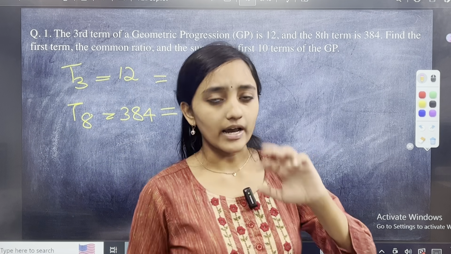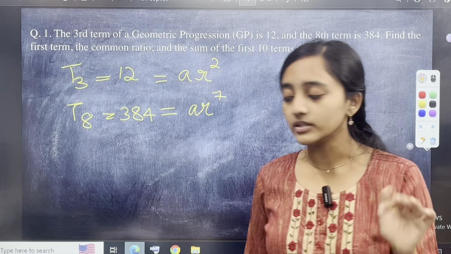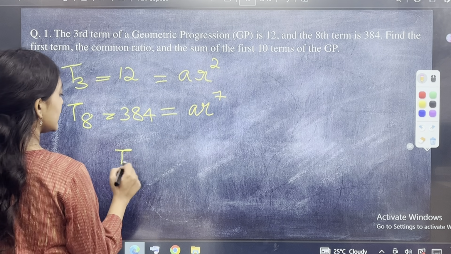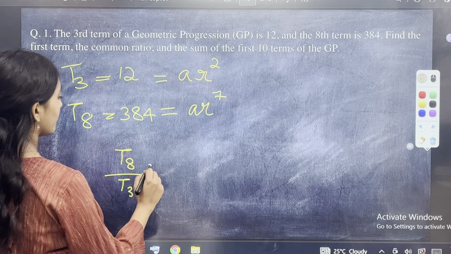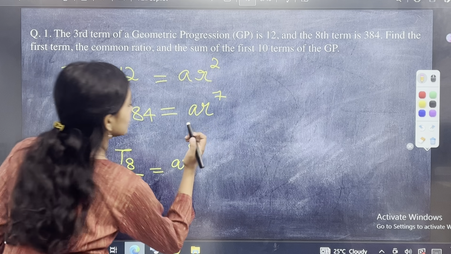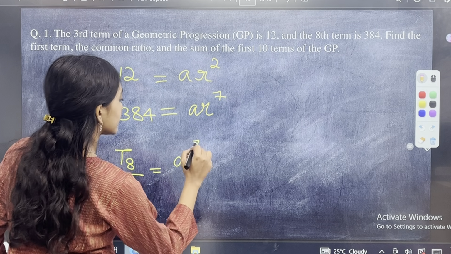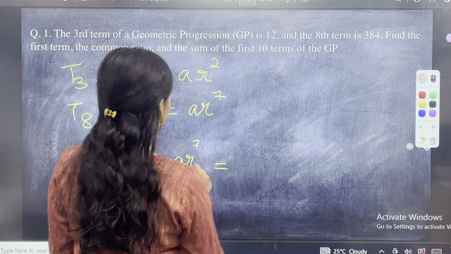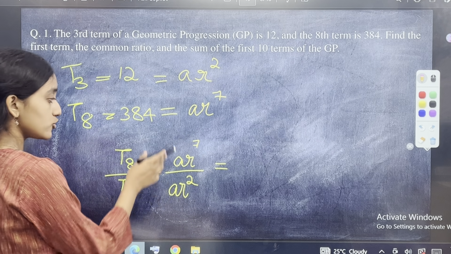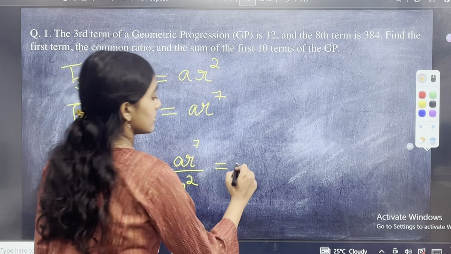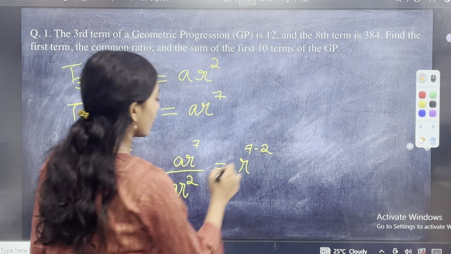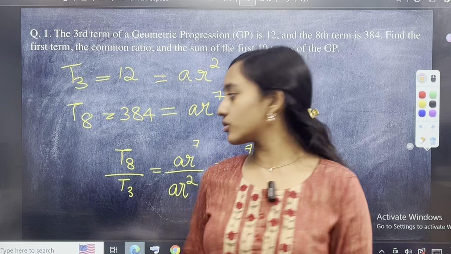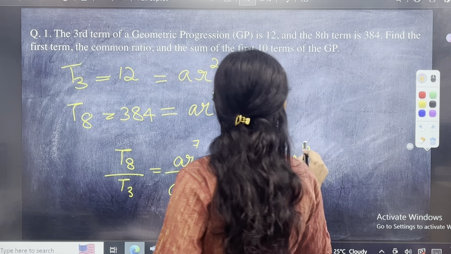What can we do with it? Like how in that place you were doing simultaneous division, simultaneously you are equating. Here we have to divide. So we will do T8 divided by T3, which is nothing but AR power 7 divided by AR square. A cancels out, R power 7 over R square, R power 7 minus 2. If you divide R power 7 by R square, you get R power 7 minus 2, which is 5, R power 5, which is equal to